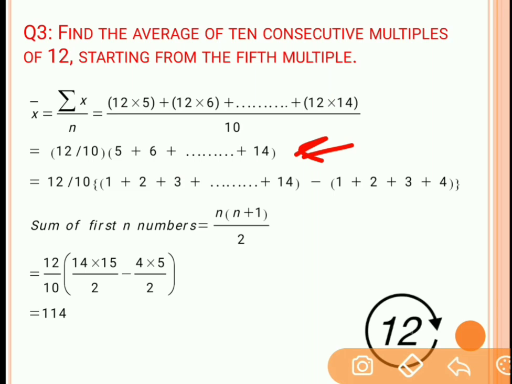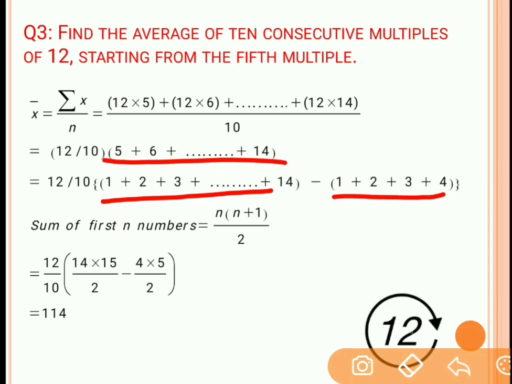Now what is the third step? We can say that this series is in arithmetic progression. Why arithmetic progression? Because the difference between two consecutive terms is 1. Now we can represent this series as two arithmetic series. What are the two arithmetic series? Summation from 1 to 14 minus summation from 1 to 4. Understood?